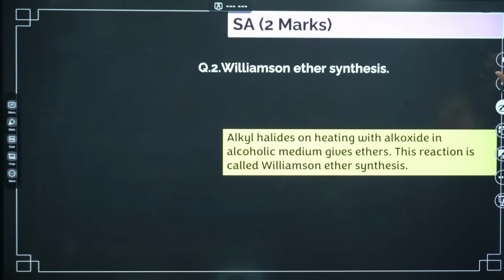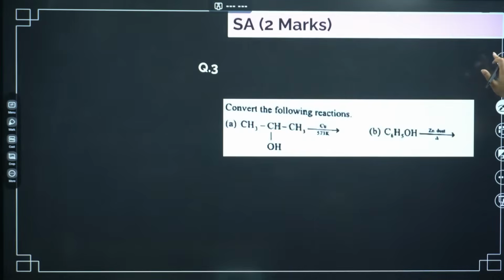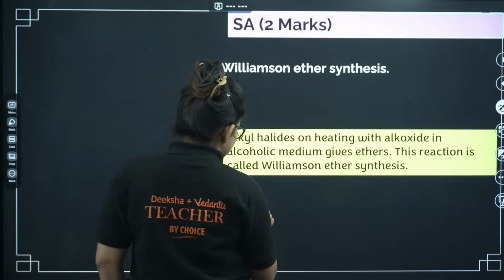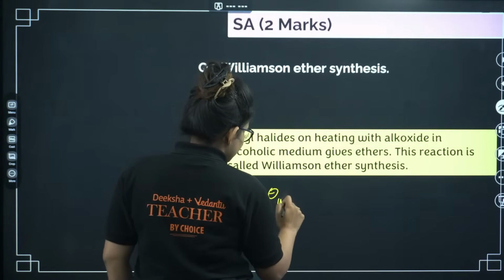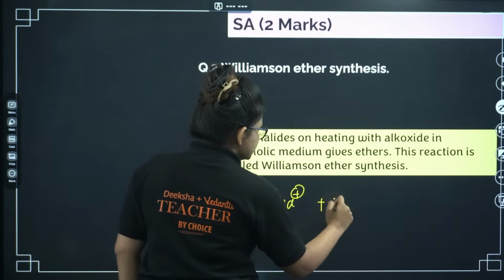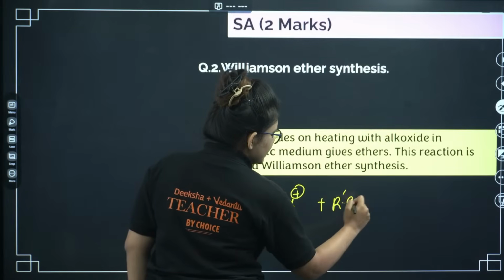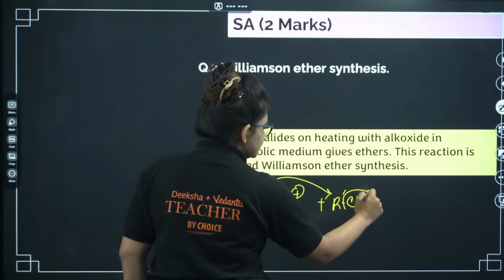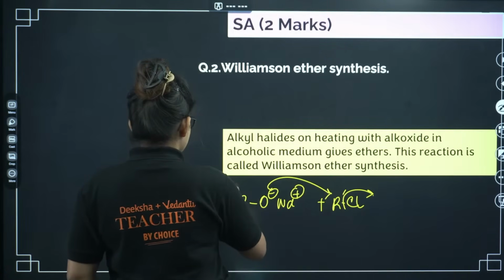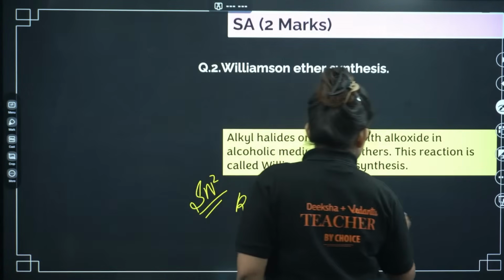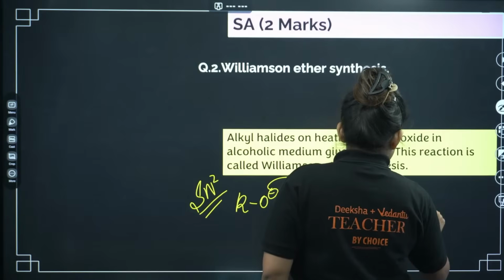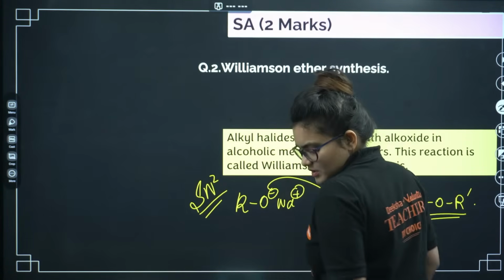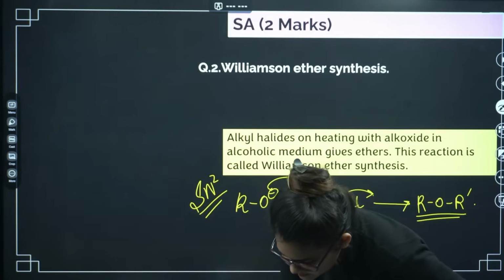Williamson ether synthesis: if you have an alkoxide, say RO minus Na plus, plus R prime Cl, then this O minus will attack here and Cl will go. This is basically an SN2 reaction, and you will end up with ROR prime, that is an ether compound. That is also important.